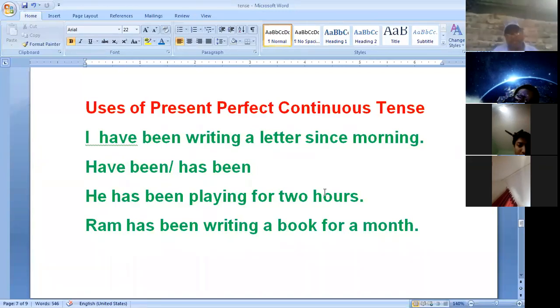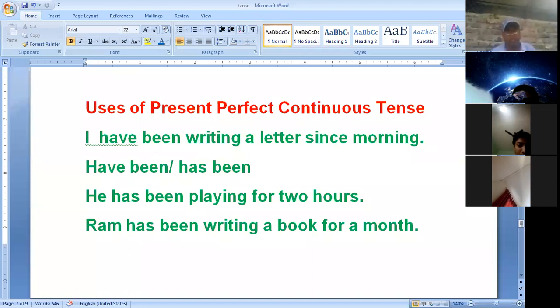I have been writing a letter since morning. Here you will see subject plus have been, then V4, fourth form of the verb, and then object, and since morning, for 2 hours, those time indicating words. Have been is used with I and you and third person plural number, they.